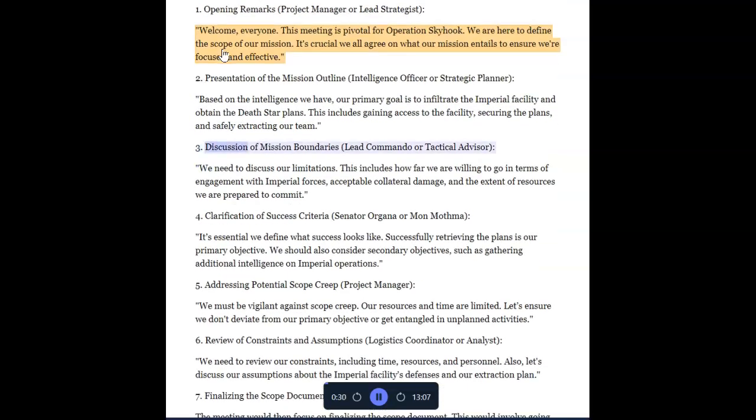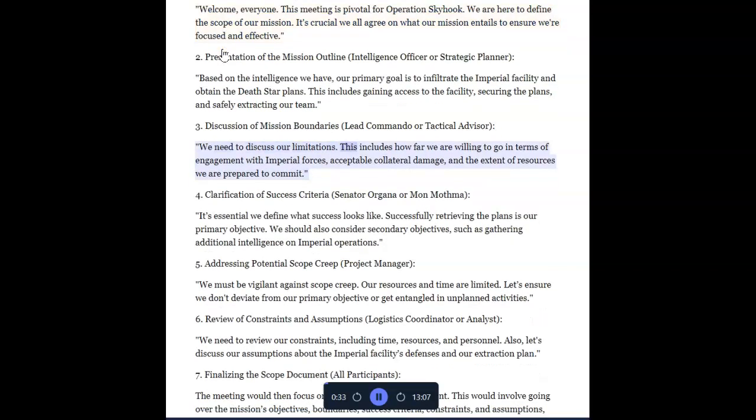3. Discussion of mission boundaries, lead commando or tactical advisor. We need to discuss our limitations. This includes how far we are willing to go in terms of engagement with Imperial forces, acceptable collateral damage, and the extent of resources we are prepared to commit.